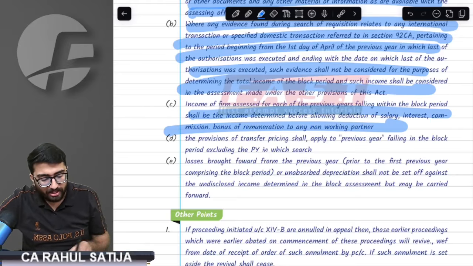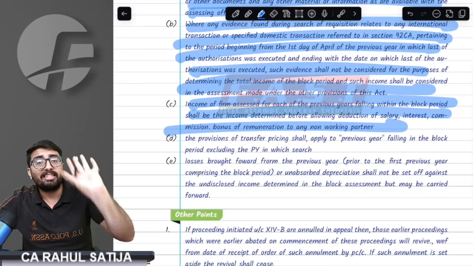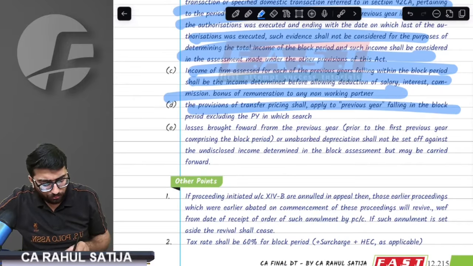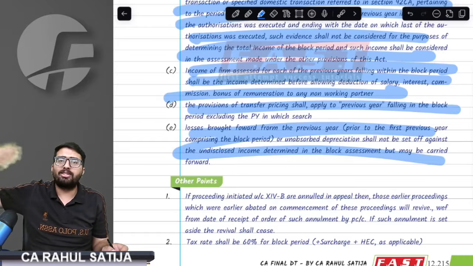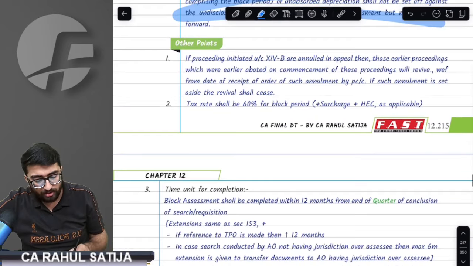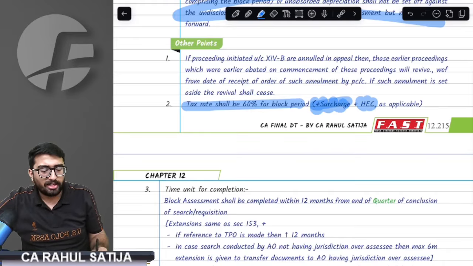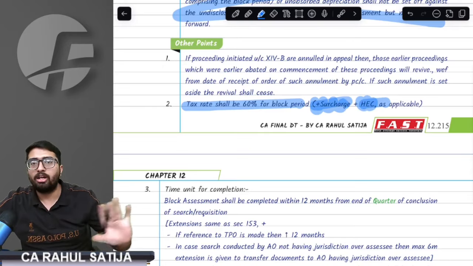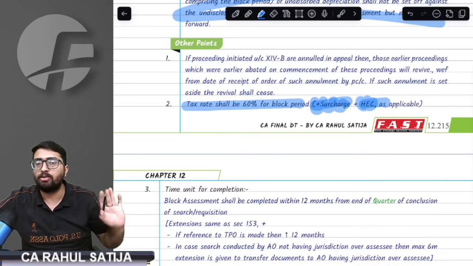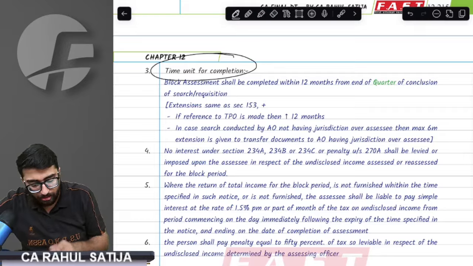If any firm is being assessed, then salary to a non-working partner shall be added back. Interest, remuneration, anything that is being paid to a non-working partner shall be disallowed for computation purposes. The provision says that brought forward losses cannot be set off against this block period's income. The provision says whatever the tax rate is, 60% tax plus applicable surcharge and education cess. So surcharge and education cess on the search income has not been notified. It is just mentioned applicable surcharge and education cess, but no surcharge and education cess has been notified on the search income. Till when the AO has to complete the assessment, remember.